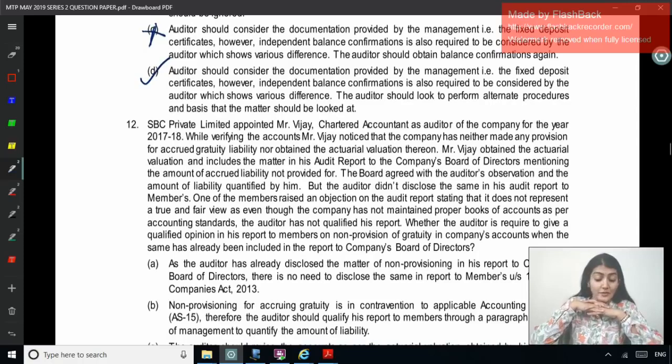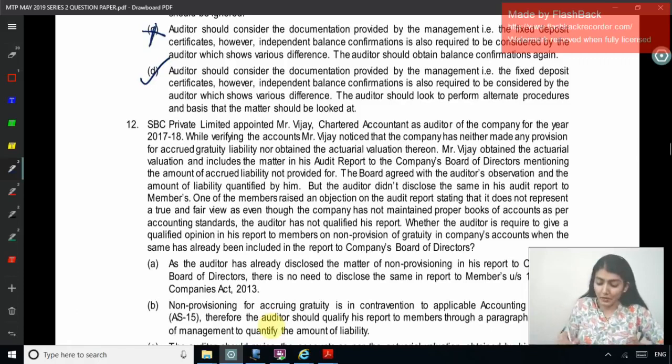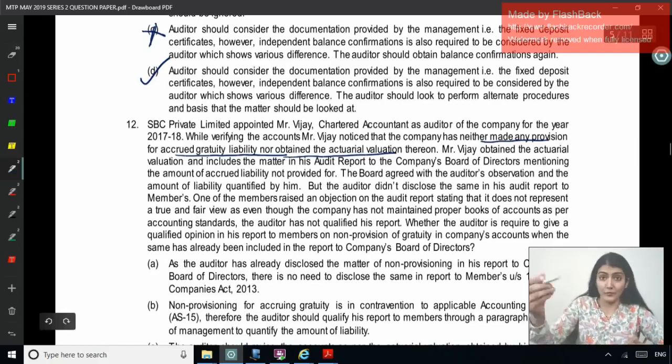Vijay obtained the actuarial valuation and included the matter in his audit report to the company's board of directors, mentioning the amount of accrued liability not provided for. Right, so what did he notice? That the company has not made any provision for accrued gratuity liability nor obtained the valuation. So Mr. Vijay obtained the valuation and included the matter in his audit report to the BOD. So first he reported it to the BOD, mentioning the amount of liability not provided for.